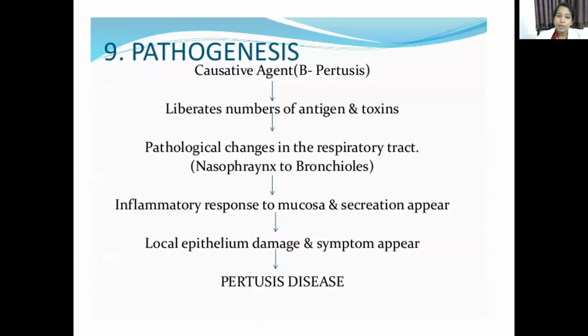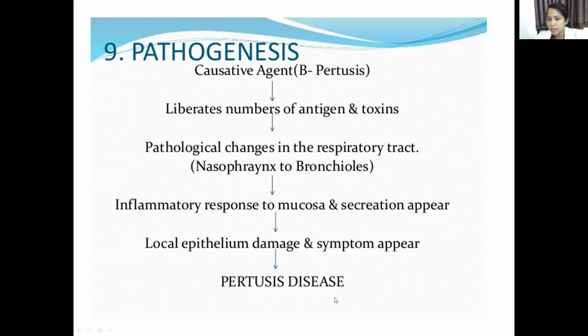Now we will come to the pathogenesis of Bordetella pertussis. First, the causative agent, Bordetella pertussis, liberates a number of antigens and toxins, which we have seen just now: different types of surface antigens and toxins. They affect the respiratory tract. Then an inflammatory response to the mucosa and secretion appear. Then the local epithelium is damaged and symptoms appear, which leads to pertussis disease.